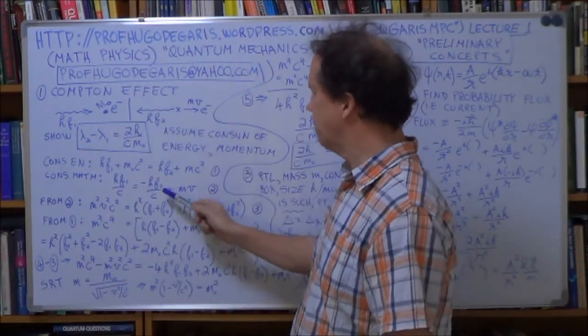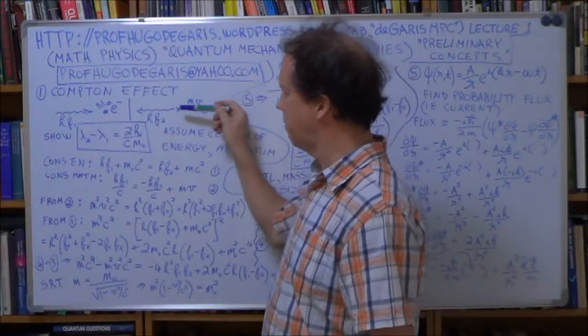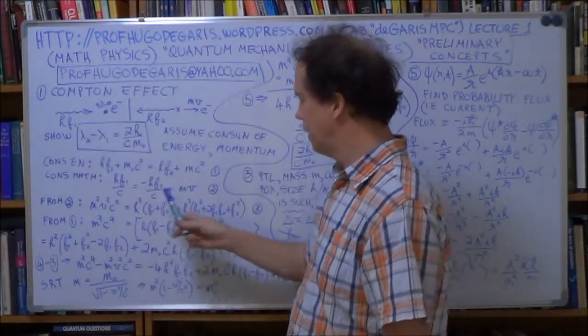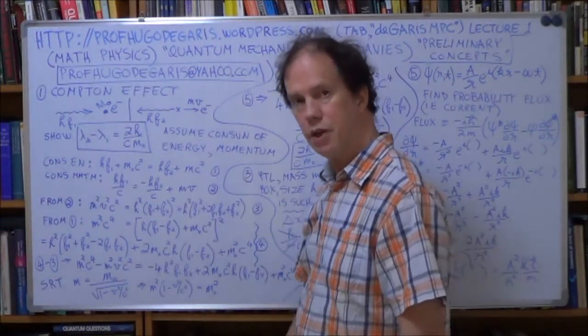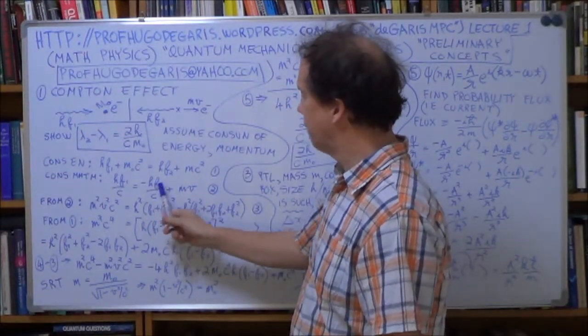Now after the collision, the photon bounces back in the opposite direction, so you need a minus here, because momentum is a vector, the direction is important. So the momentum